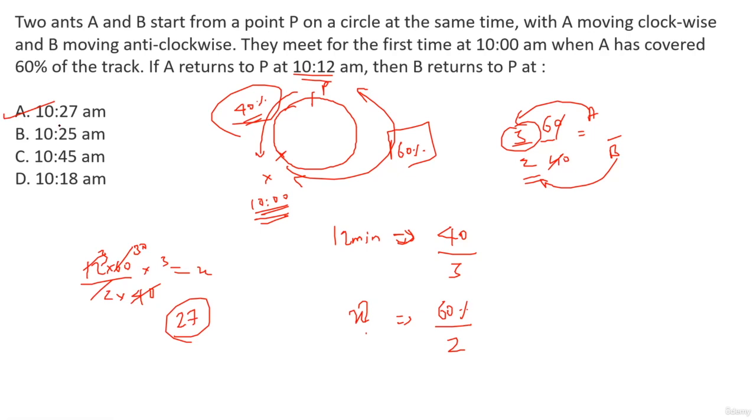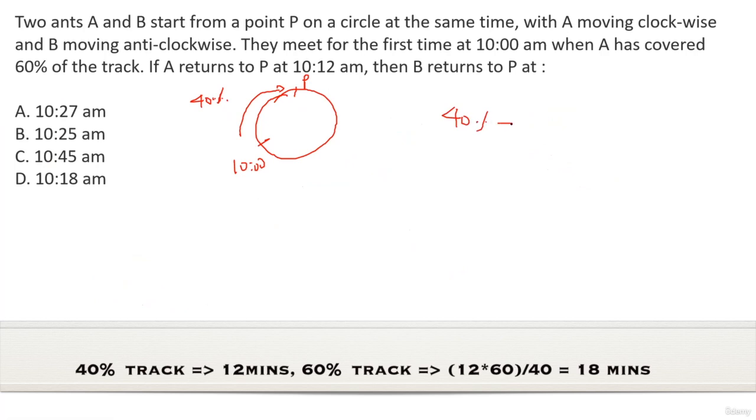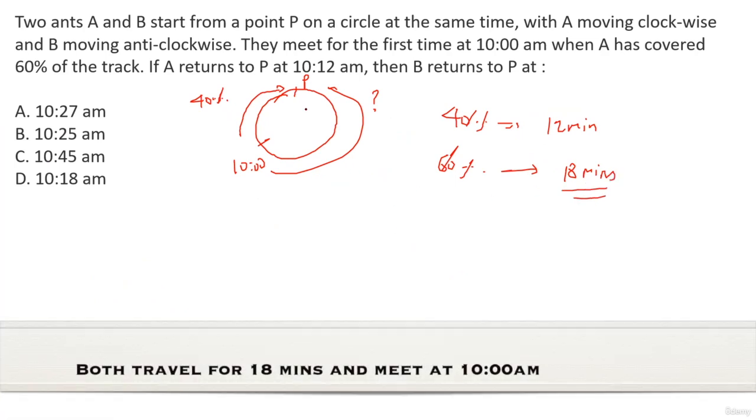You can also solve it using the geometric mean wala shortcut. Let's see how. Okay. ये starting point P है. They are meeting at 10 a.m., right? 10 a.m. के बाद for traveling this distance, okay, 40% of the track length, A is taking how much time? A is taking 12 minutes, right? 40% के लिए जब A ने 12 मिनट लिया था, तो ये 60% के लिए A ने कितना टाइम लिया था? That you can find out. Of course you can. So ये basically क्या है? 3 का मल्टीपल है ना, तो ये कितना हो जाएगा? 18 minutes. Okay, मतलब 18 minutes में दोनों यहाँ इस पॉइंट पे मिले थे, right?